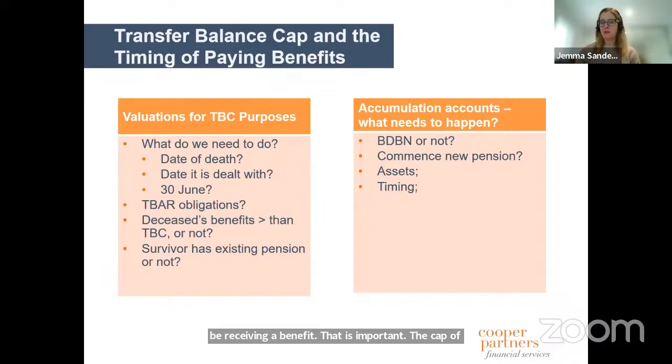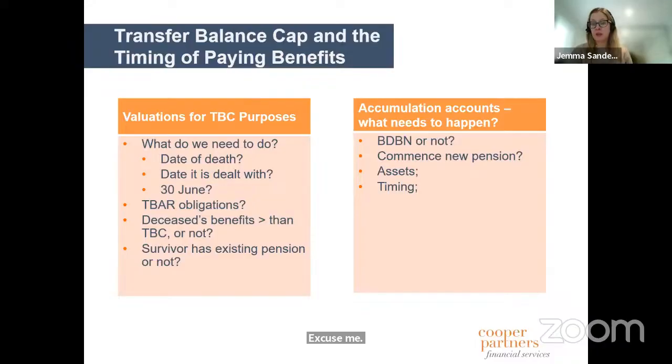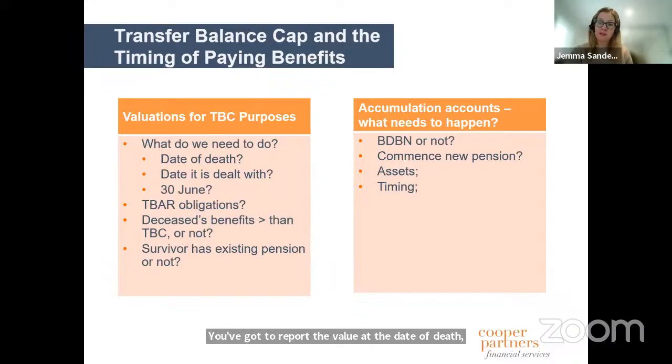And then you've got to be careful of what your T-bar obligations are along the way, because now everyone's a quarterly reporter. And if it is reversionary, you've got to report the value at the date of death within 28 days after the end of the quarter, not of when the transfer balance credit arises in the survivor's account, but within 28 days after the event, which is the death. So that's a bit rough, trying to say, oh, look, Homer, Marge has died, but can you send me all your documents for the super fund so I can do a realistic valuation of the fund as at Marge's date of death? Because we've got 3 months to do it type thing.